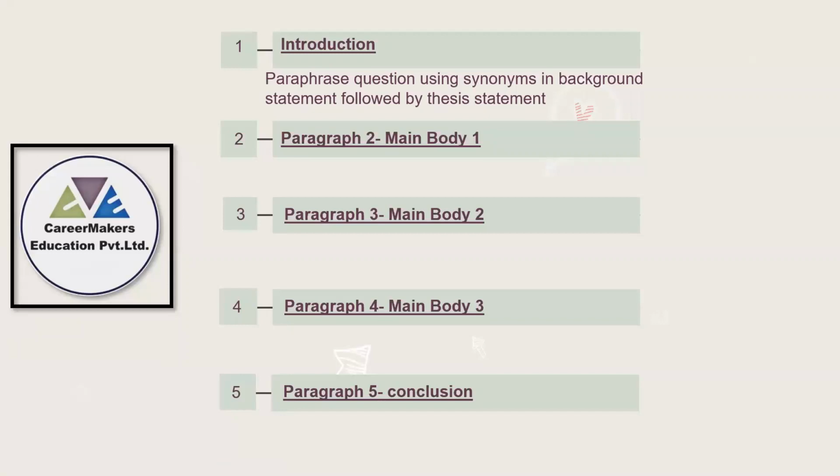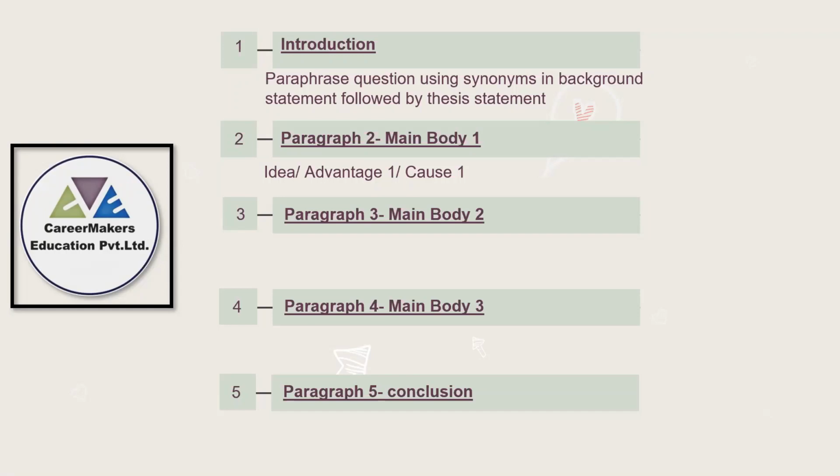And then you need to write a thesis statement. In the thesis statement, we need to mention what we are going to write in our following essay. So in this essay, we are going to discuss the merits and demerits of international tourism, right? That's what we need to mention over here. Then we'll move on to main body paragraph 1. In main body paragraph 1, we need to add our advantages, or maybe the ideas, with relevant examples as well, because this is an advantages-disadvantages type of essay.